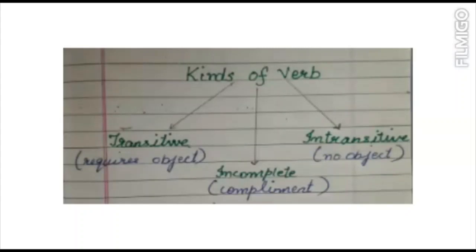Now further, the verb is classified into 3 categories. That means 3 kinds of verbs are transitive, intransitive and incomplete verb. Now we will discuss in detail about all these 3 verbs.